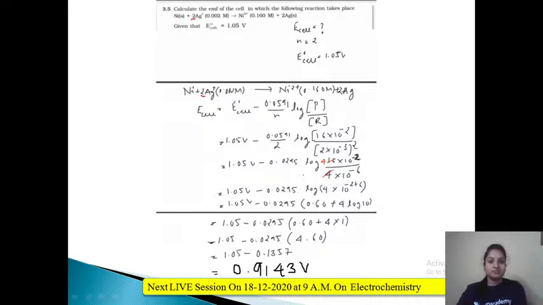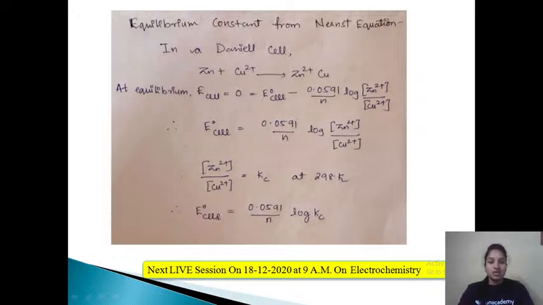Okay. Next is equilibrium constant. How to find equilibrium constant from the Nernst equation. So you know in Daniel's cell, what is the equation? Zinc plus copper 2 plus gives you zinc 2 plus plus copper, right? Now at equilibrium, this E cell value is always equal to 0.